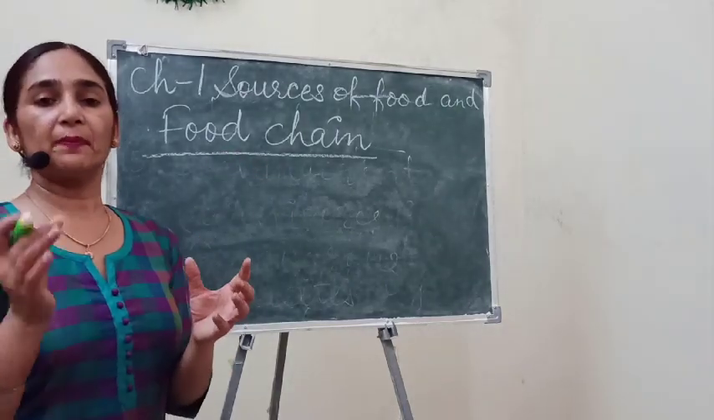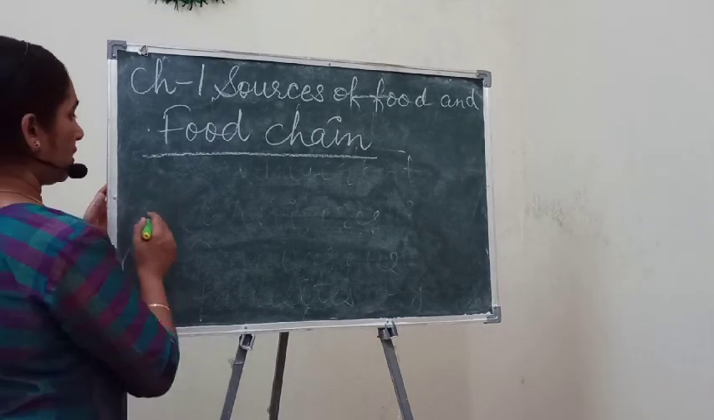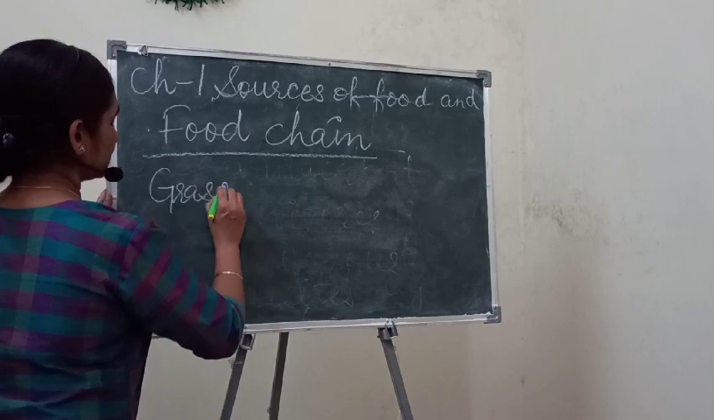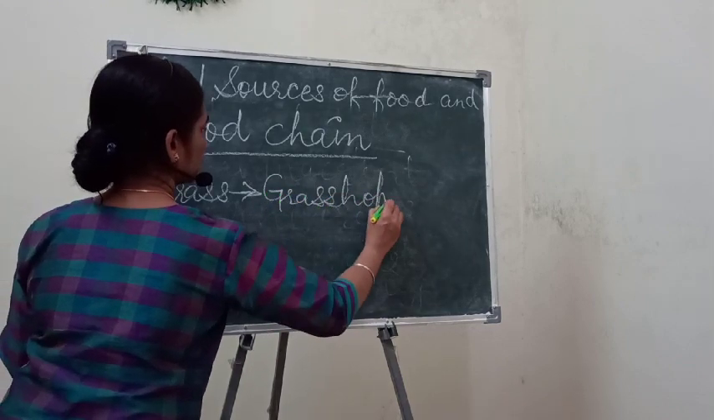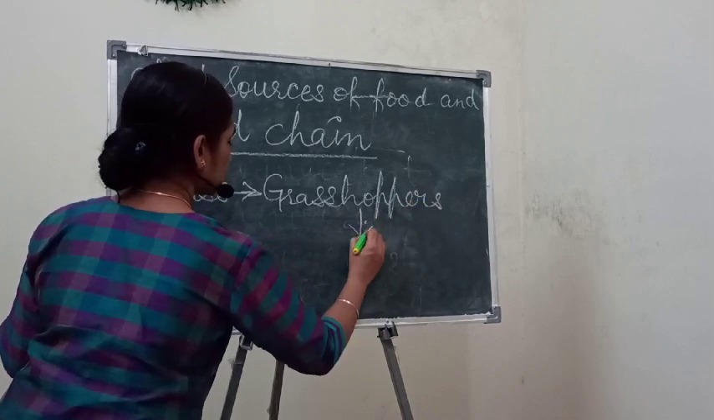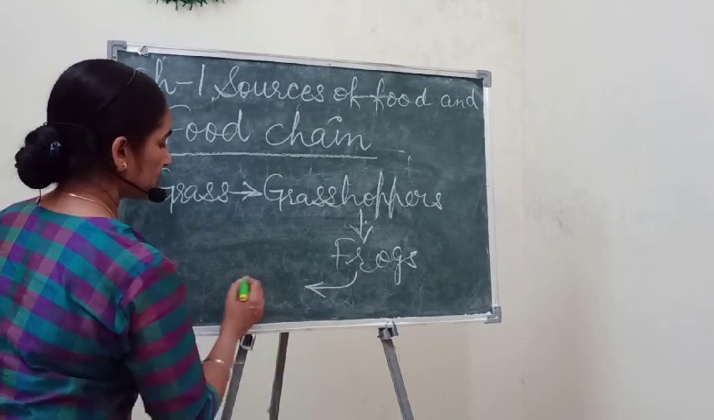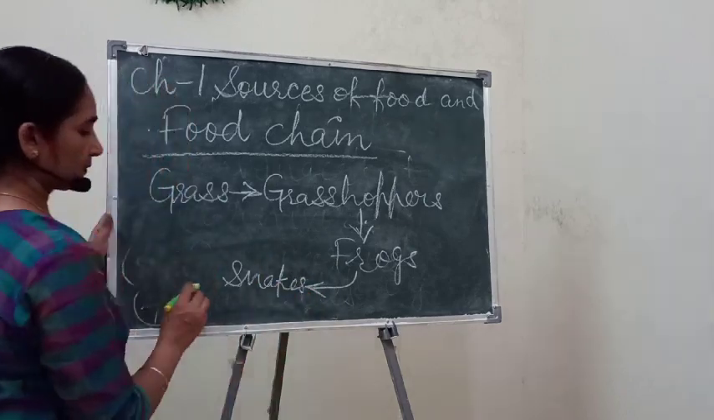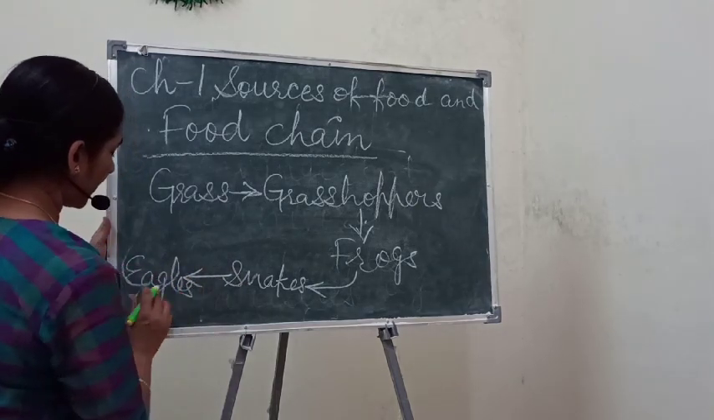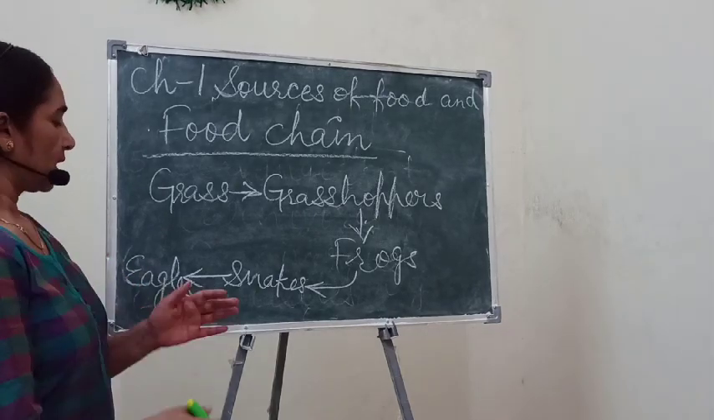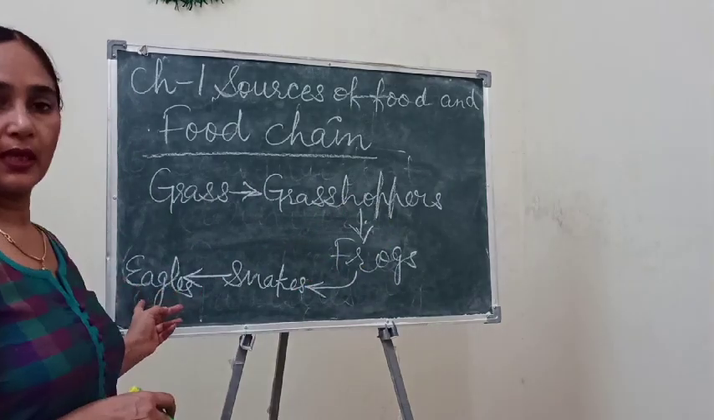Every food chain starts from the plants or plant products. Just like the example I gave you in the month of April, and now we will recall: suppose grass is eaten up by grasshoppers, and grasshoppers are eaten up by frogs, and frogs are eaten up by snakes, and snakes are eaten up by, suppose, eagles or vultures or kites, any similar kind of organism. In this way we can make a chain.